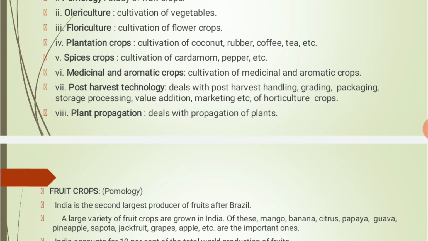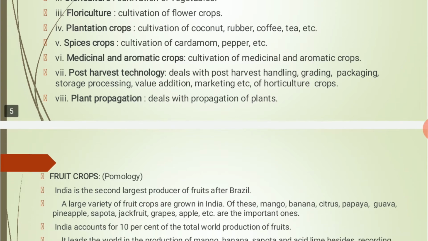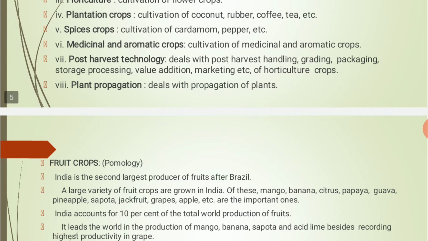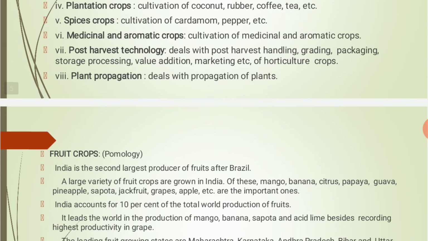The next branch is post-harvest technology, in which different techniques like handling, grading, packaging, storage, processing, value addition, marketing, etc. are carried out. Then the next one is plant propagation. It deals with propagation of plants.